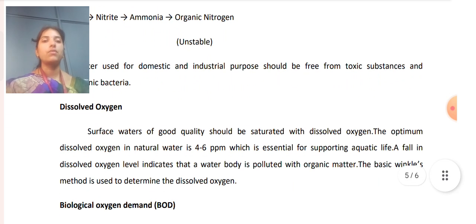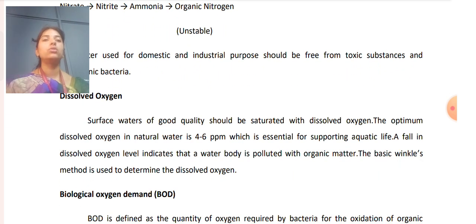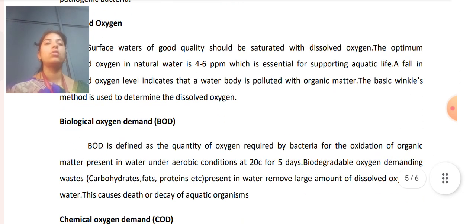Next, the dissolved oxygen. Surface water of good quality should be saturated with dissolved oxygen. The optimum dissolved oxygen in natural water is 4 to 6 ppm, which is essential for supporting aquatic life. A fall in dissolved oxygen level indicates that a water body is polluted with organic matter. The basic Winkler's method is used to determine the dissolved oxygen. So this is the process for dissolved oxygen in the water sample.